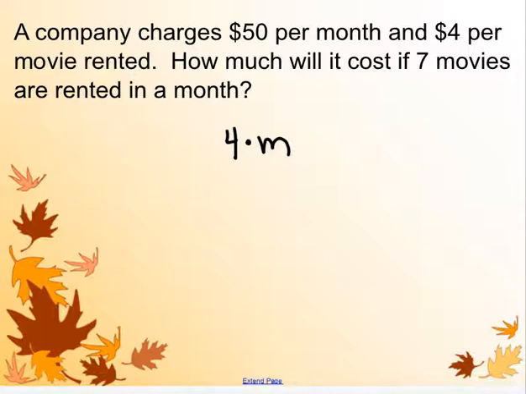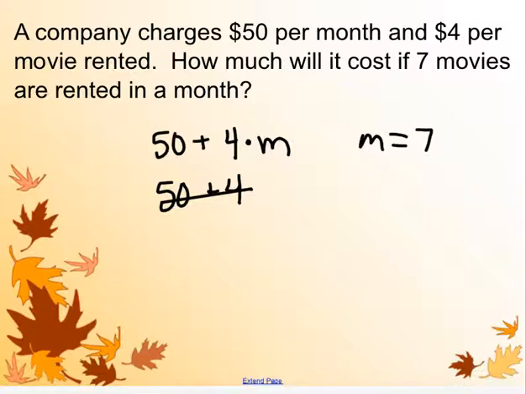That $50 per month just stays as $50 because that's a fee. That's something you pay up front, and then you pay $4 for every movie rented. So we would say 50 plus 4 times, in this case, our number of movies is 7. So we would do 4 times 7. Well, that's 50 plus 28, so we get $78 per month. Also pretty expensive. So with algebraic expressions, it all comes down to being able to plug actual numbers in for our variables.